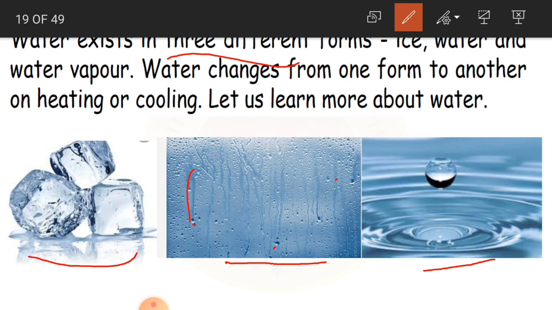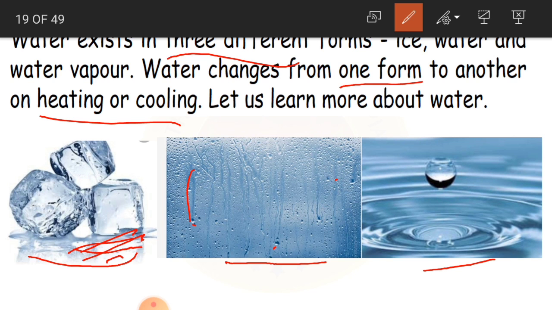Okay children, water changes from one form to another on heating or cooling. Suppose for example, if you keep ice at room temperature in a warm place, it is going to melt.